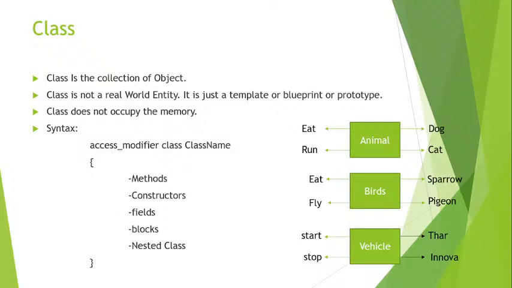If you talk about the object now, an object is an instance of the class. If you take the example, we saw animal. Inside animal we have a dog, we have a cat. Dog and cat are instances of the animal class, right?